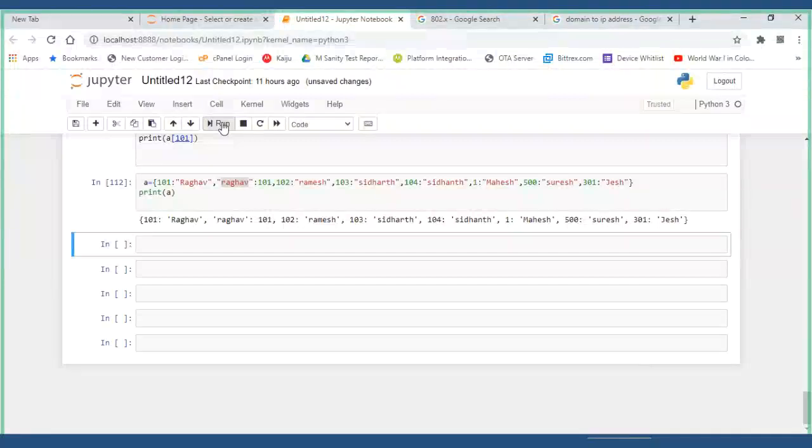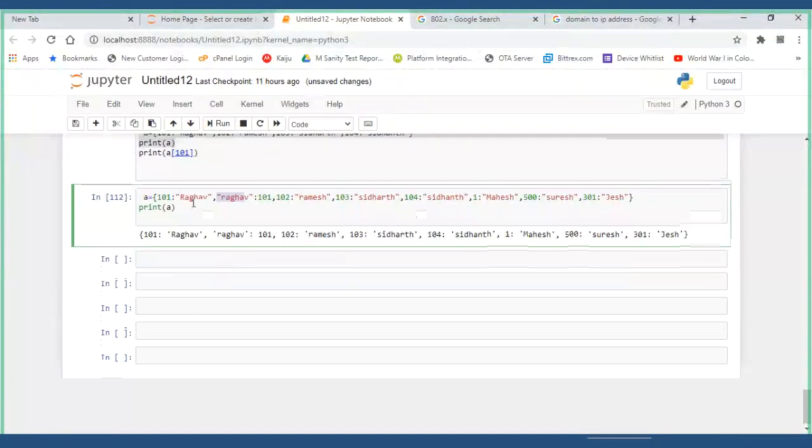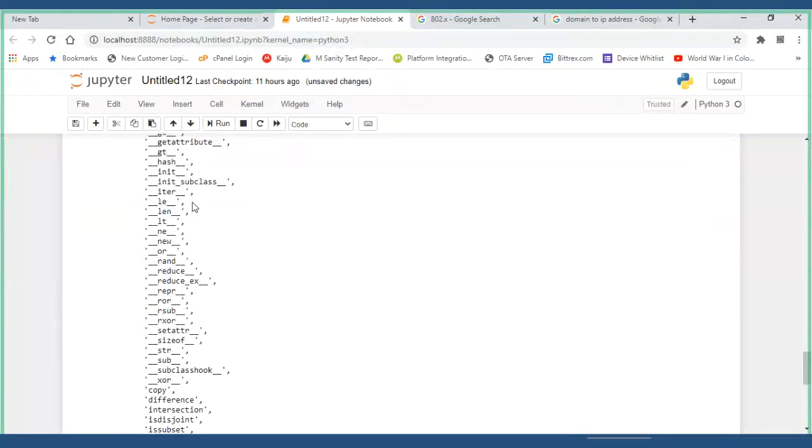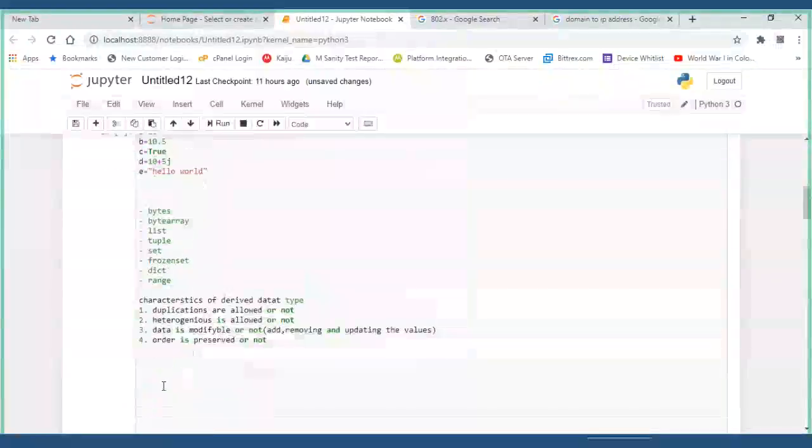Yes, heterogeneous is allowed. Remember, for dictionaries, heterogeneous is allowed. No need to worry about anything at all. Now everything is done. Duplicate is allowed or not? It is not allowed. Heterogeneous is allowed or not? Heterogeneous is allowed. The next point what we have: data can be modified or not.